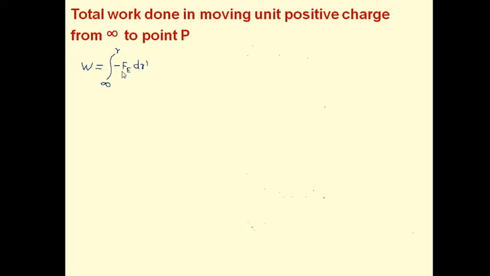It is the amount of work done to move a unit positive charge through a small distance dr dash. Now here, the meaning of integration is simply addition. We have to add this small work done to get the total work done. Now these are called the limits of integration. Infinity is the lower limit and r is the upper limit.